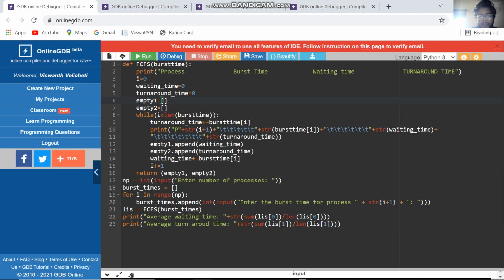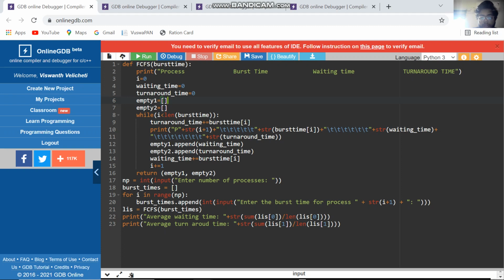Print P plus str i plus 1 plus slash t plus str burst time plus slash t plus str waiting time plus slash t plus str turnaround time. MT1 dot append waiting time, MT2 append turnaround time. Waiting time plus equal to burst time i. i plus equal to 1, return MT1 comma MT2.